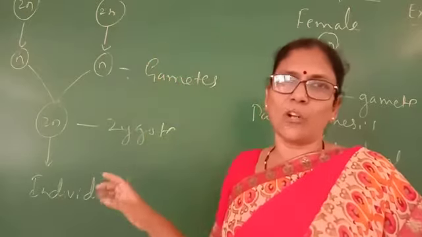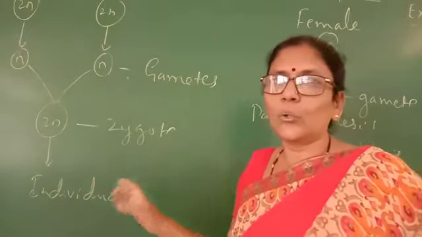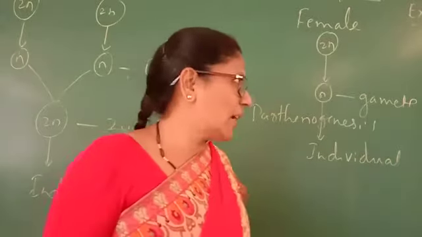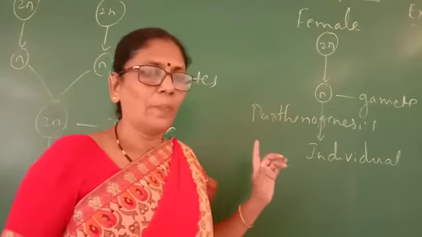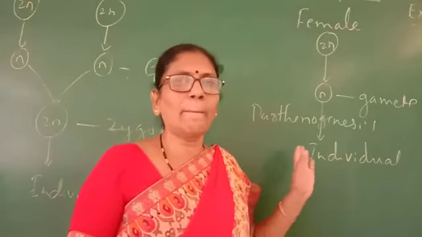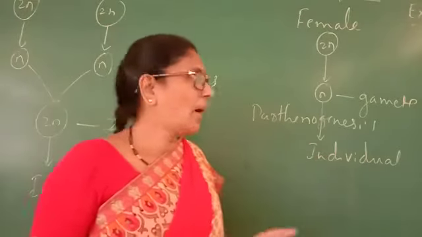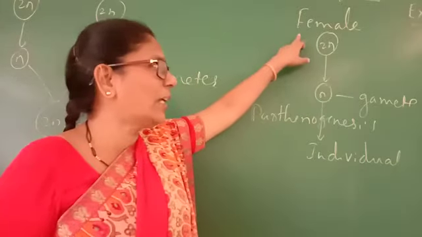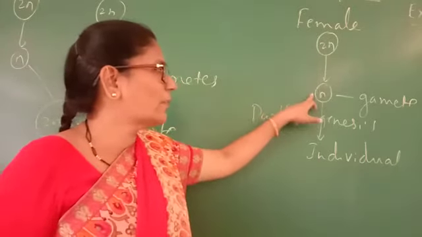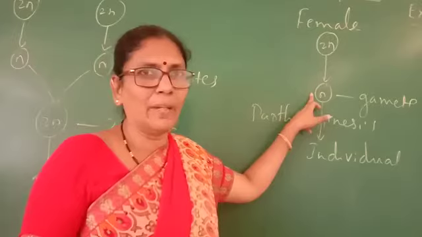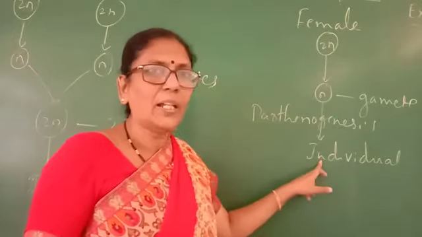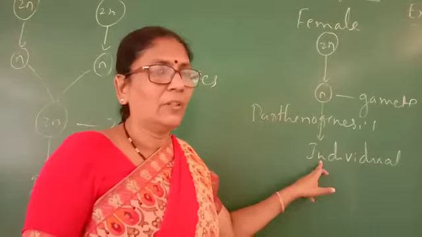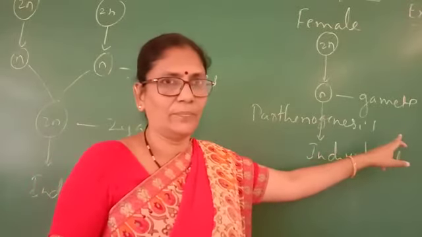But in nature, some organisms like rotifers, some lizards, honeybees and turkeys show a different process called parthenogenesis. Parthenogenesis means a female individual produces a haploid female gamete, and this haploid gamete will directly develop into a new individual without fertilization.